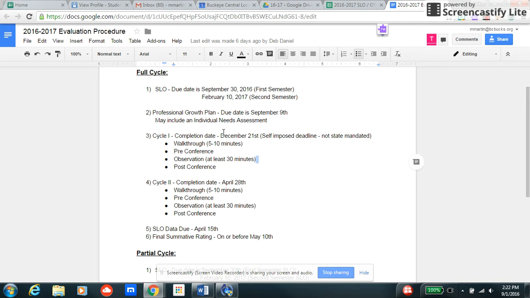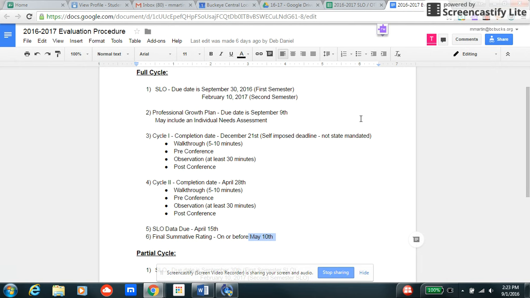Now, please note that December 21st deadline is a self-imposed deadline. And looking actually at my calendar for this year, I'm thinking about changing that until January, since the first semester is not over until January 20th. So that date could change. However, this April 28th is not self-imposed, and that's a state mandate. And so is May 10th. Just some information for you to have.